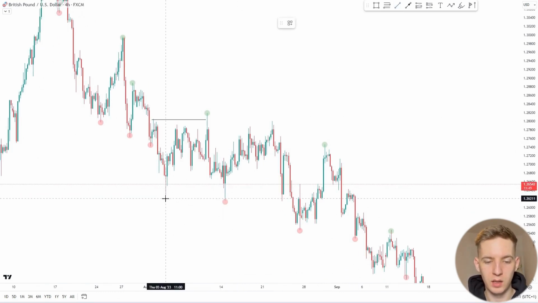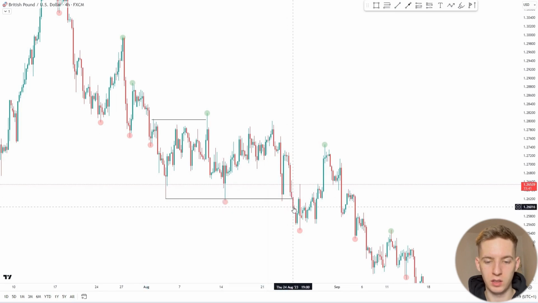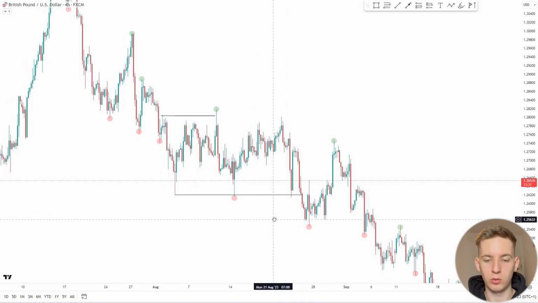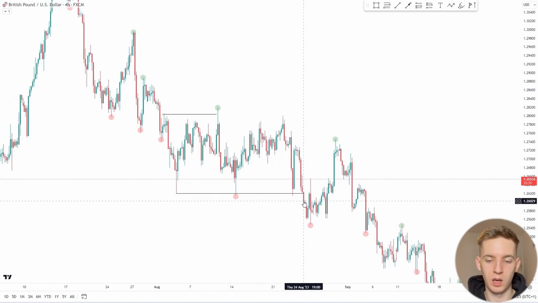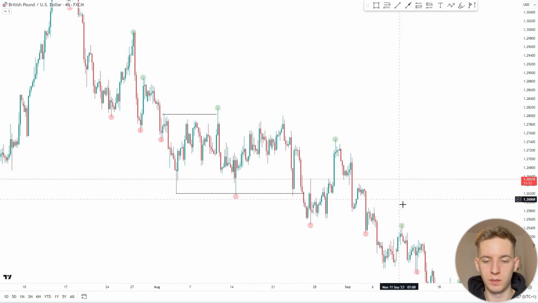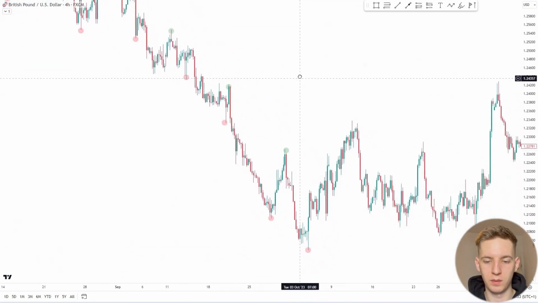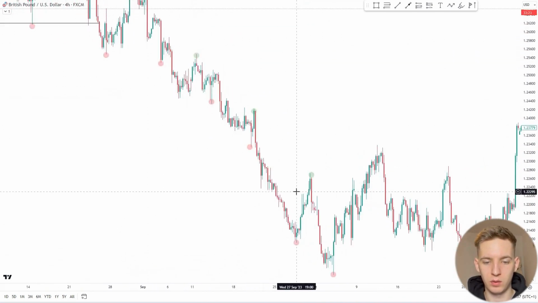Also, note that I define a break of structure, not by the candle, not by the wick of the candle, but specifically when the body of the candle closes below. Only in this case, when the candle closes with its body below, can I consider that we have confirmation of the downward structure, and I will continue to mark the structure. Let's review what happened next. We have a continuing downward structure.